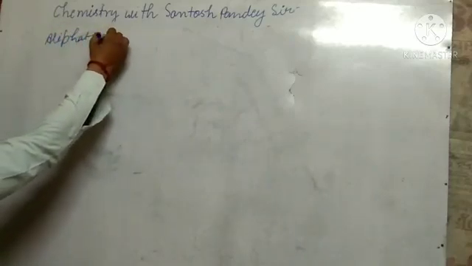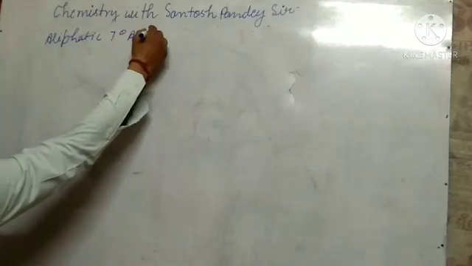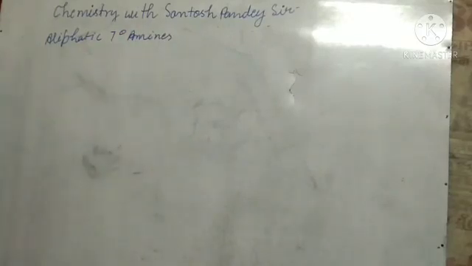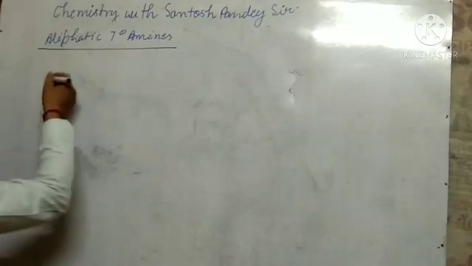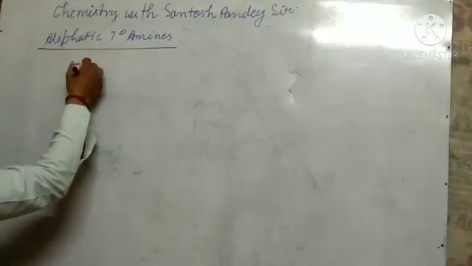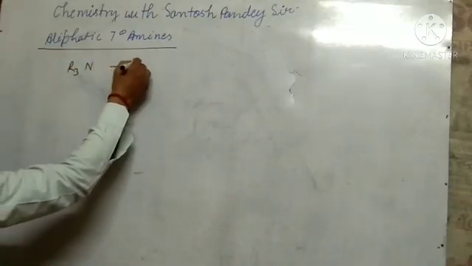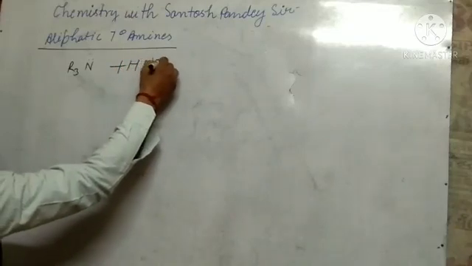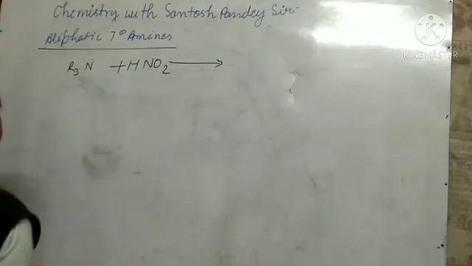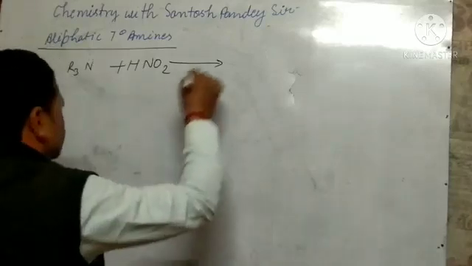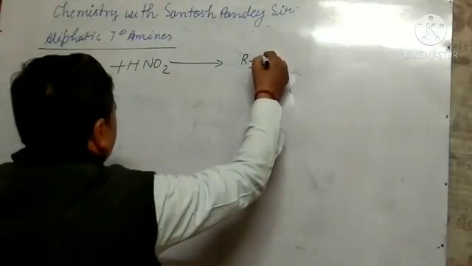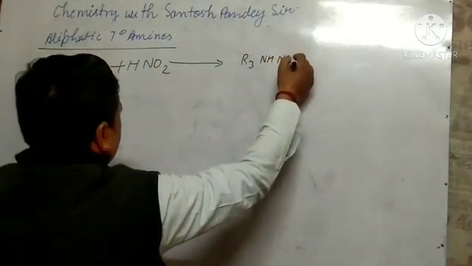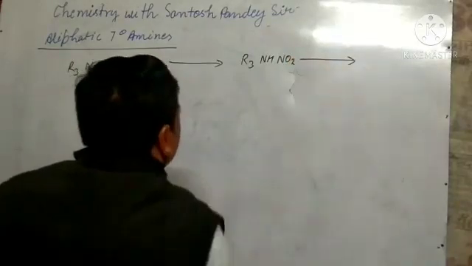Aliphatic tertiary amines react with nitrous acid. So a tertiary amine is like this, and reacts with nitrous acid to form nitrite salt, which is water soluble.